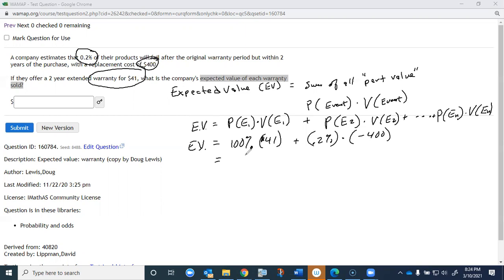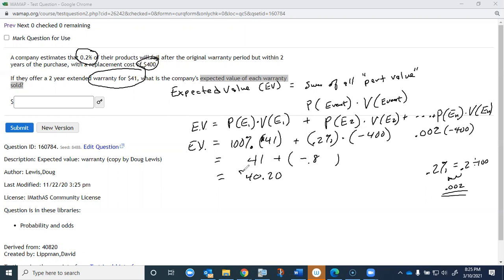So let's calculate this. 100% of 41 is, of course, 41, plus 0.2% times 400. Now, be careful with this. 0.2% is 0.002. Remember, 0.2% means 0.2 divided by 100, so you move the decimal 2 places to the left, so it's 0.002. So make sure you're careful with your calculation there. 0.002 times 400 should be 80 cents. So they're going to lose 80 cents. So 41 minus 0.80 is